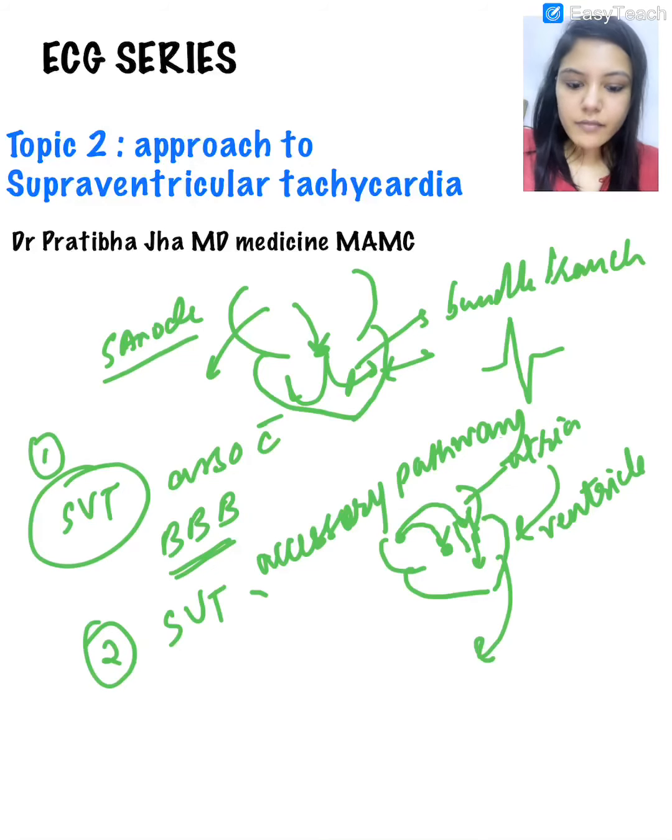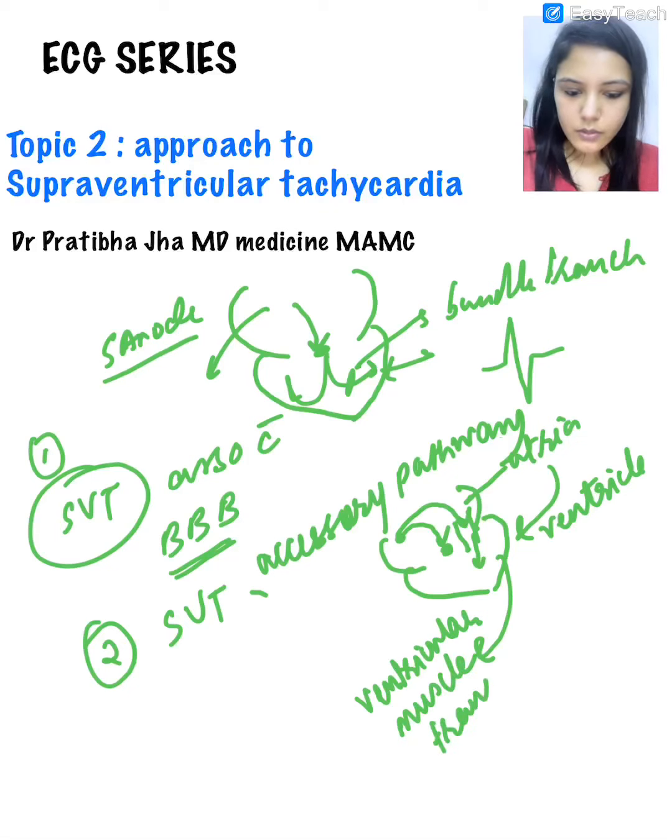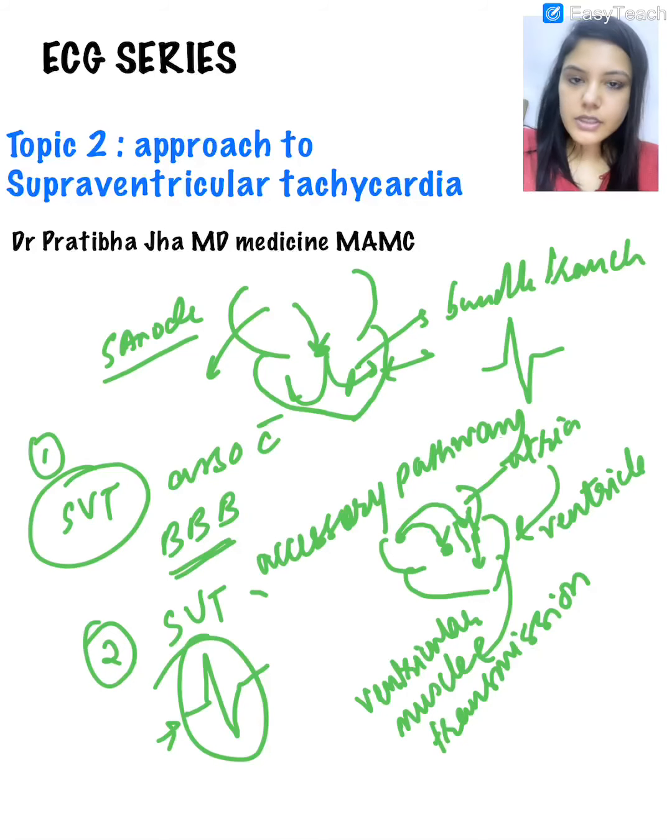Now again, the ventricular activation will be through ventricular muscle transmission, and we know that this is slow. So again, there will be broadening of the QRS complex. There will be increase in the QRS duration by more than 0.12 seconds.